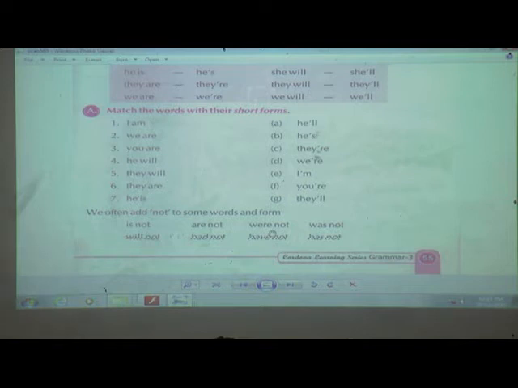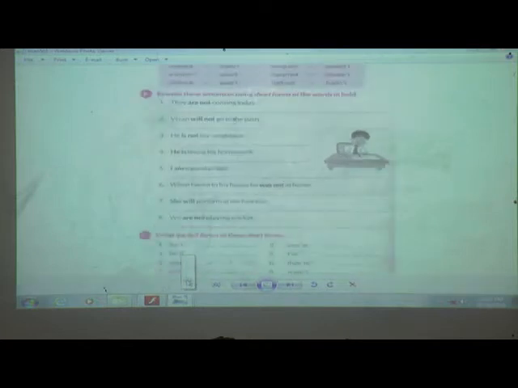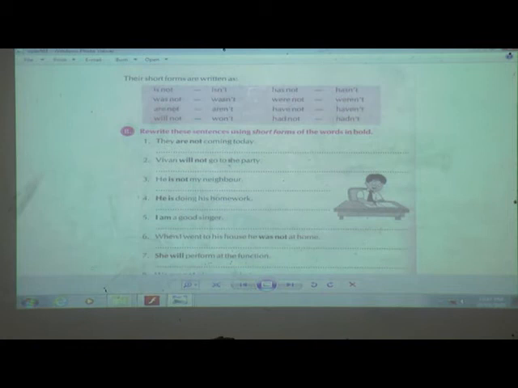Now we will see how these words have been made short on the next page. See, isn't, wasn't, aren't, won't, hasn't, weren't, haven't and hadn't.